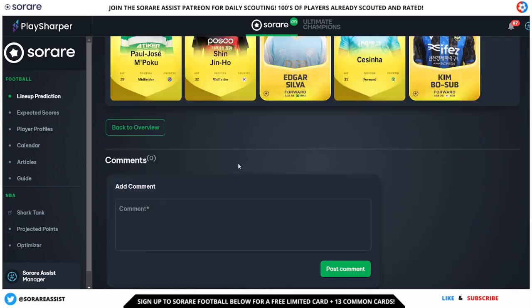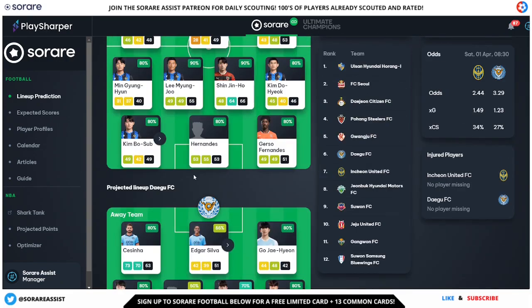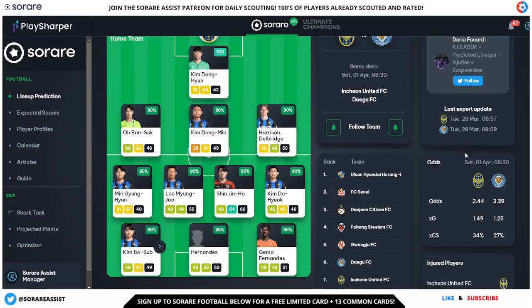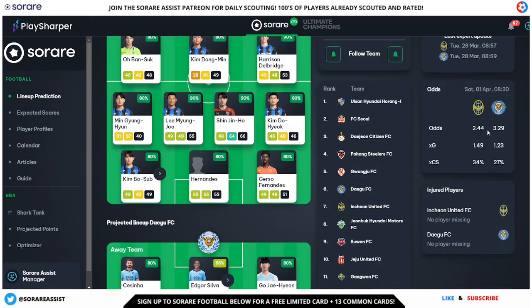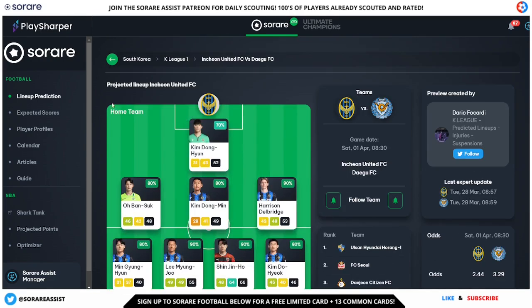They do also have a section at the bottom where you can comment or ask a question to the expert in the chosen league. And it shows you other information on here as well, like the odds. Shows you the odds for that particular fixture. So this is another fantastic resource for predicted lineups.